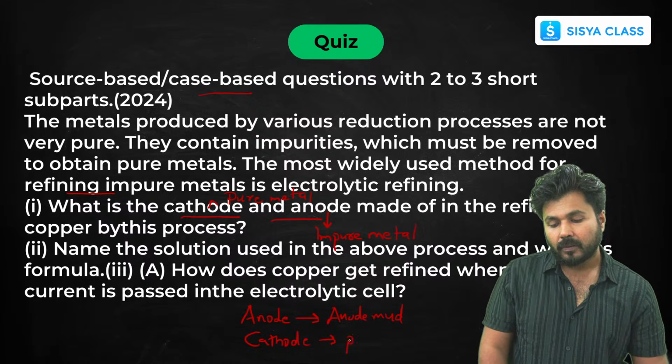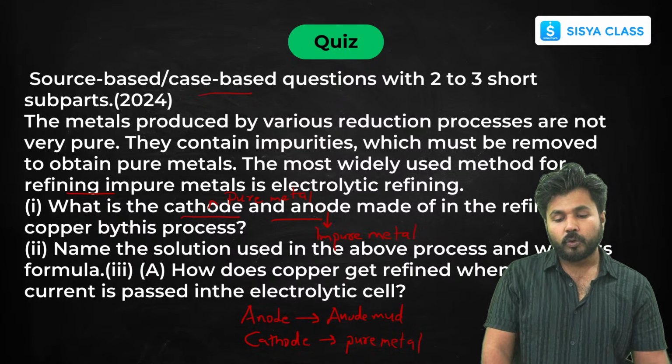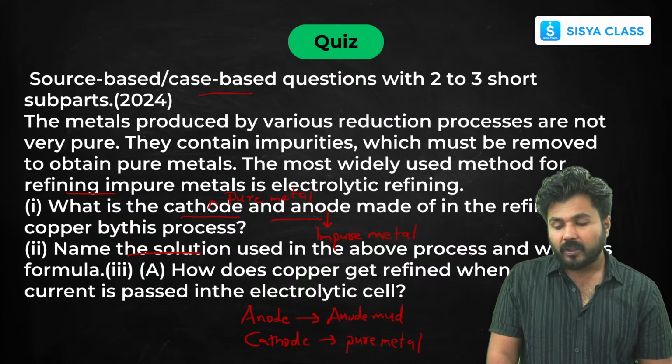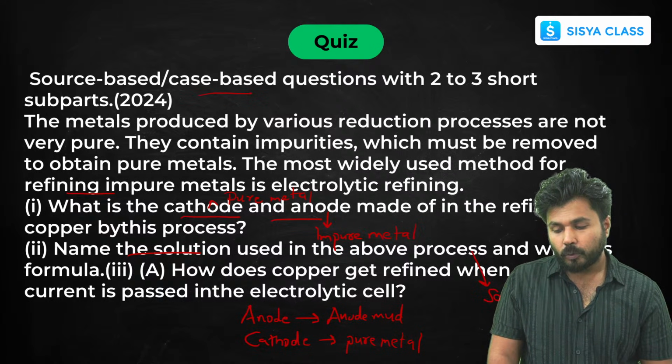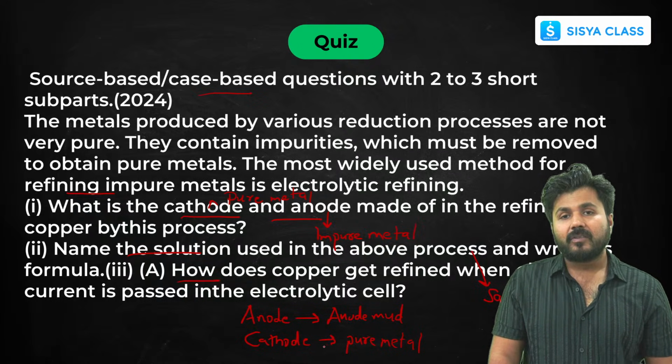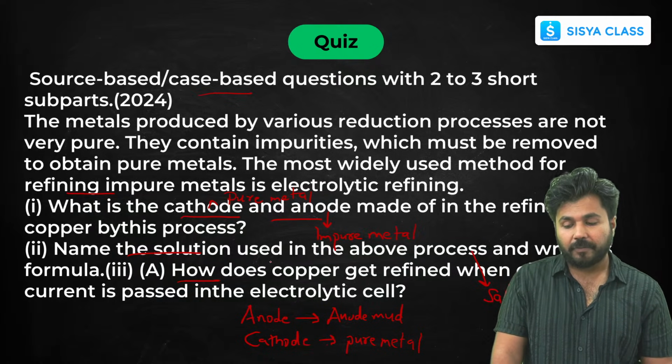After this, electrolytic refining. In the solution used in the above process, it is the salt solution of the metal which you have to refine. Like if you are taking zinc, then you can use zinc sulfate. Iron, then iron sulfate, copper, then copper sulfate.